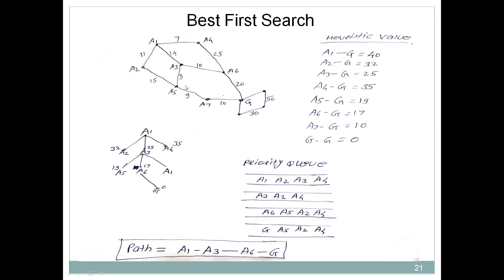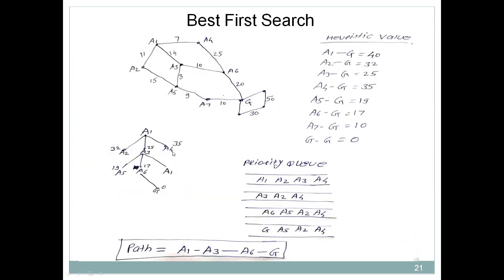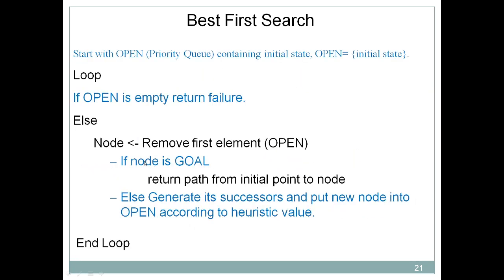Now what are the successors of A6? Again, same algorithm. Just remove the first element from the open. You have to check whether A6 is a goal. No, so generate its successors. What are the successors of A6? Obviously from A6 only one state is there, that is G. And what is the heuristic value of G? It's 0. So here we check whether we have reached the goal state. Yes, the node is a goal, so return the path from initial to node.